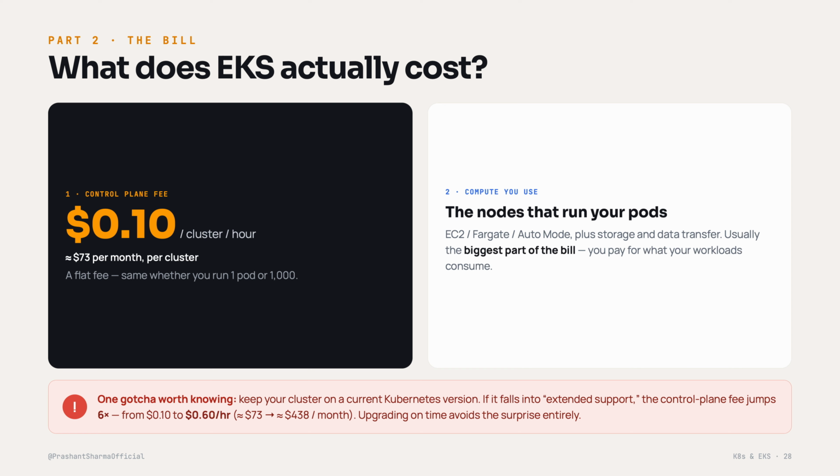So, one point worth knowing: keep your cluster on a current Kubernetes version. If you let it fall behind into what AWS calls extended support, that flat control plane fee jumps 6 times, from 10 cents to 60 cents an hour. That is roughly $73 a month, turning into $438 per month. So just upgrade on time and you avoid the whole surprise.